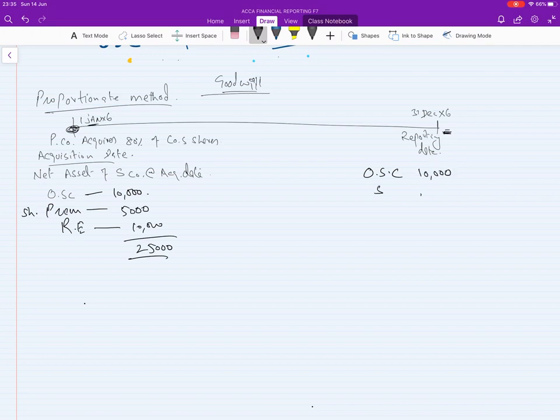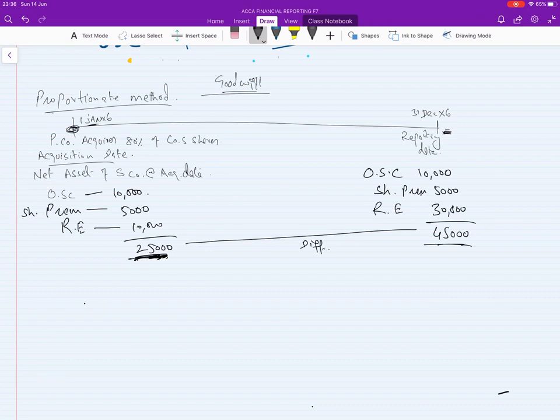Share premium is 5,000 again, and retained earnings: suppose after acquisition they made a profit, and they have 30,000. So at the reporting date they have 45,000, and at acquisition the net asset value was 25,000. The difference is 20,000 post acquisition.